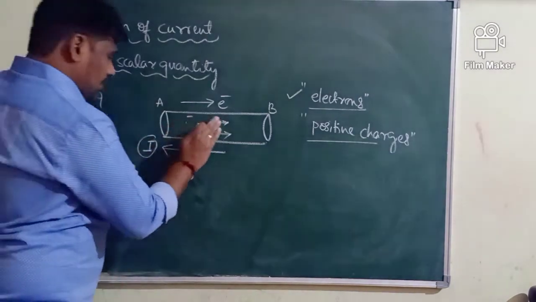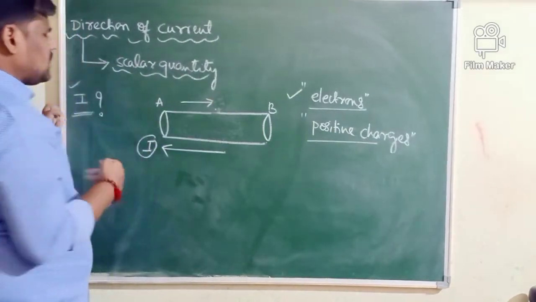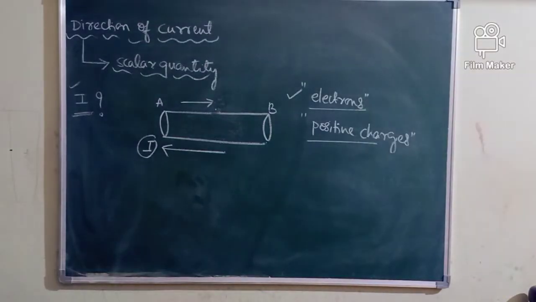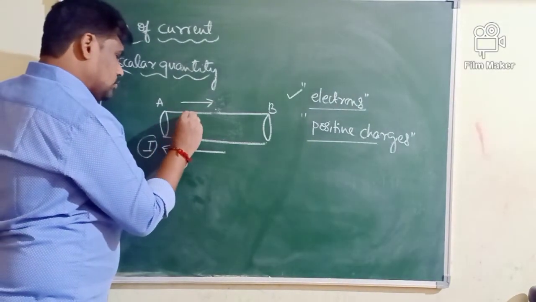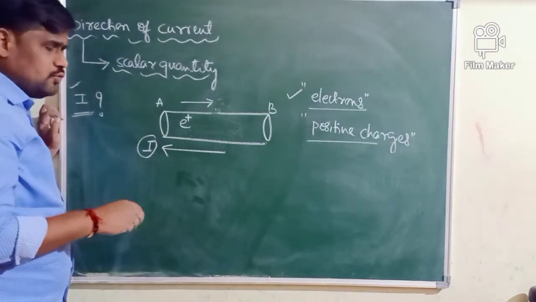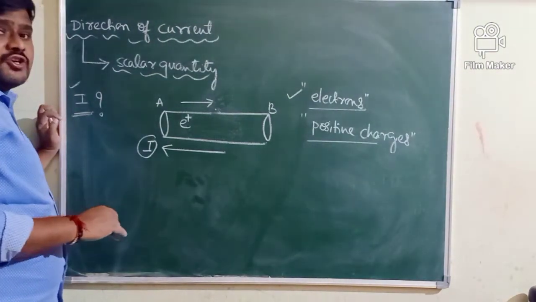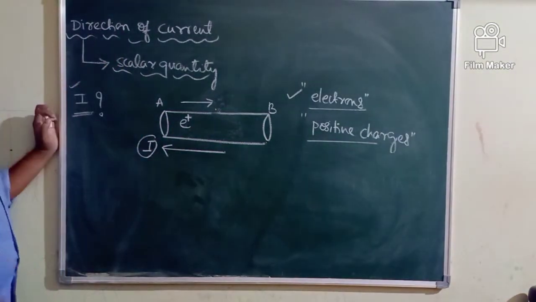Suppose current is produced by positive charges; many positive ions can produce the current. Suppose electric current is produced by positive charges, in which direction the positive charges are flowing, that is the direction of the current.